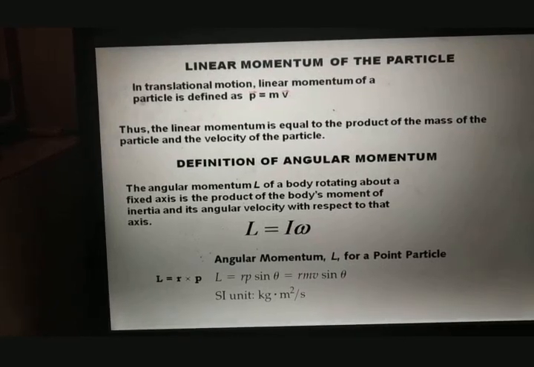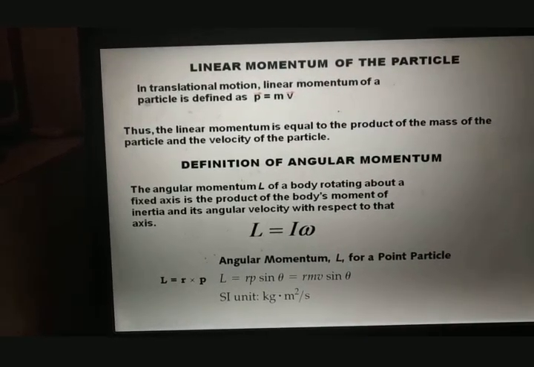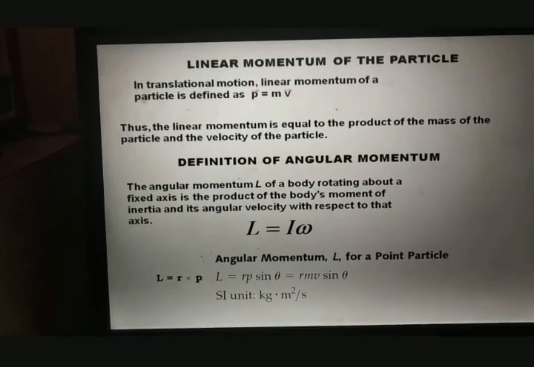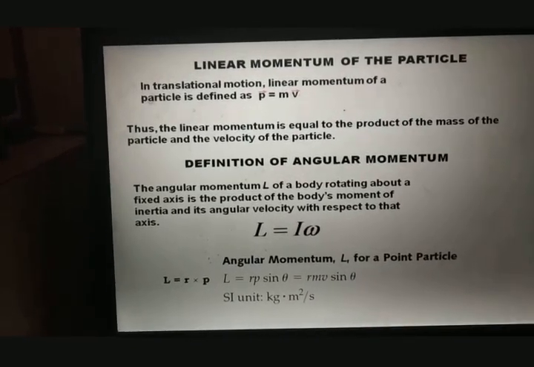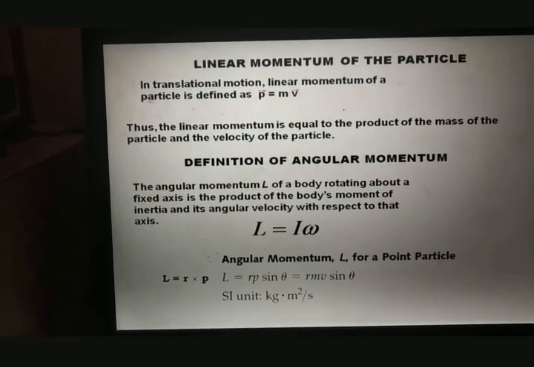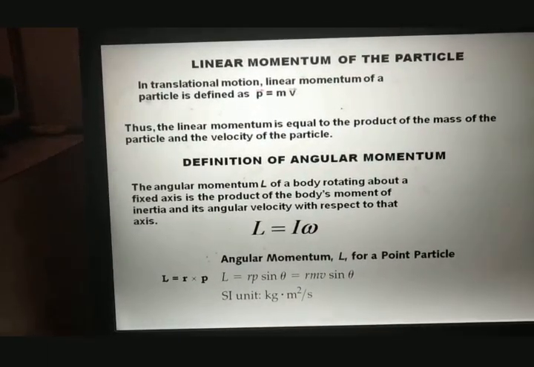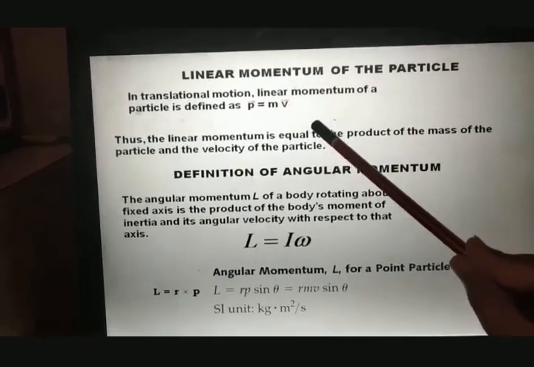It makes the motion faster and faster. That is the meaning of momentum. So in translational motion, the momentum is along straight lines, so we define linear momentum, and it is given by the product of mass and velocity of the particle. The expression is P = m v.